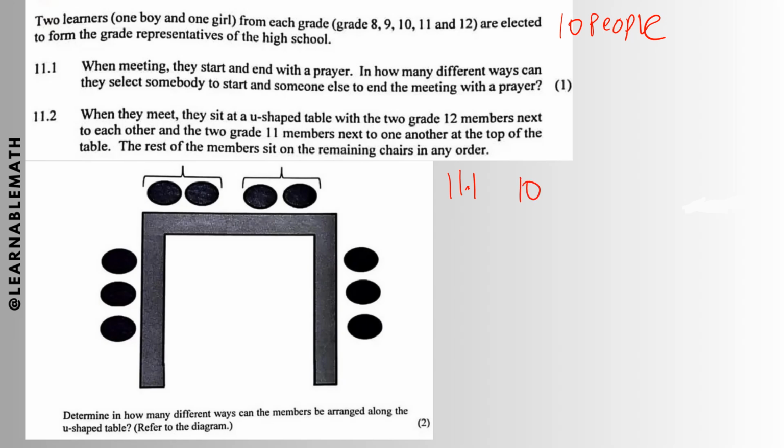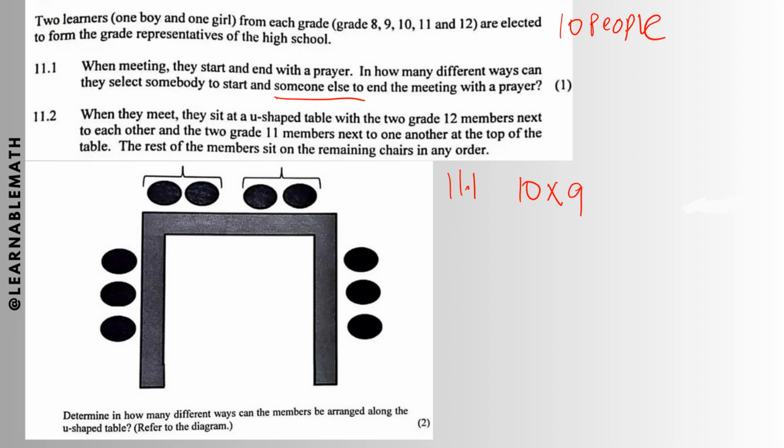Then when we end, we have to select someone else. The person who started the prayer cannot also end the prayer. It means we have decreased our sample by 1, so we are left with 9 people to choose from.